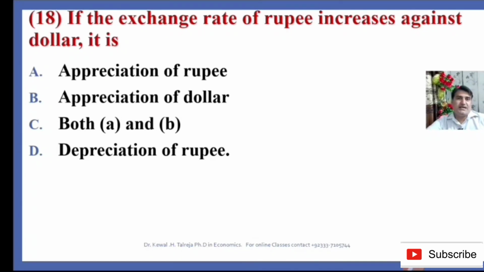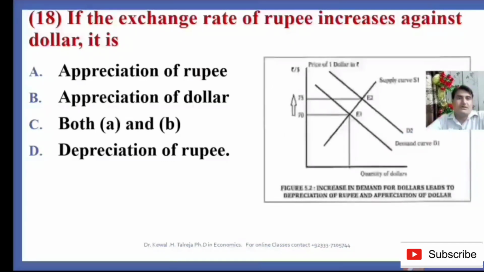Appreciation of rupee means that fewer rupees are required to purchase the foreign currency. Appreciation of dollar means that few dollars are required to purchase the euro. And the depreciation of rupee means that more rupees are required to purchase the foreign currency unit. It means that if the exchange rate of rupee increases against dollar, this is the appreciation of rupee.